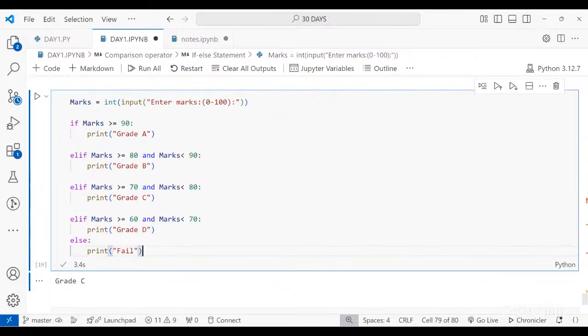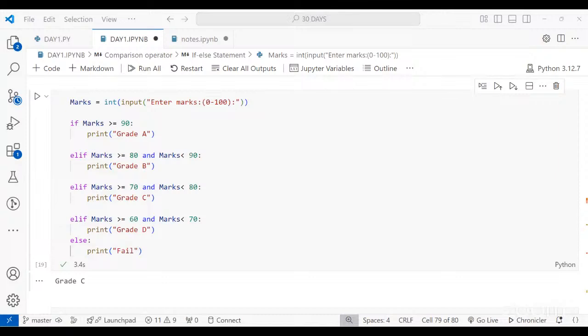All right. Does anyone have any questions related to the conditional statement? Not so far. Okay, so I'm dropping some questions related to the conditional statement right away in the Discord channel. You have to try to solve all of them.